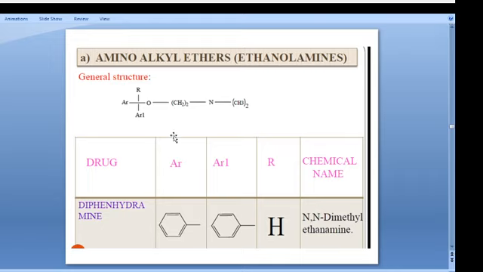Here X is oxygen. In aminoalkyl ether derivatives, our X is oxygen. There we have diphenhydramine. This is one of the important drugs, diphenhydramine hydrochloride. There are two aryl groups attached here, remaining all the same. We are using it as an antitussive and for allergy.